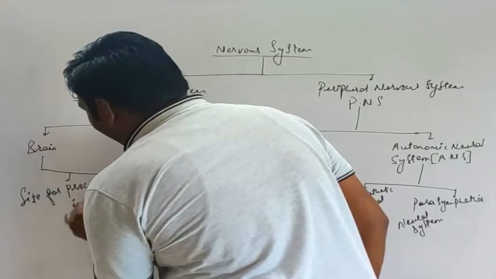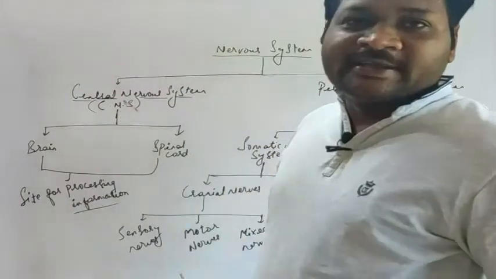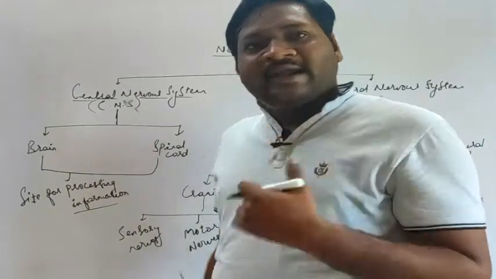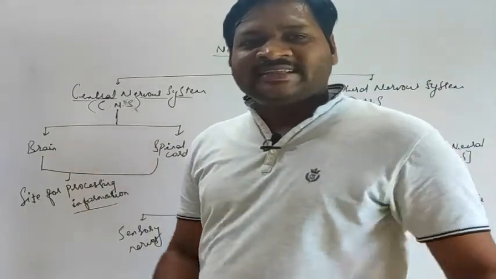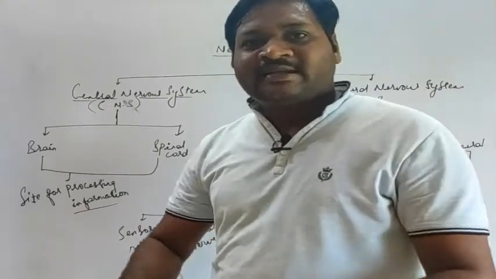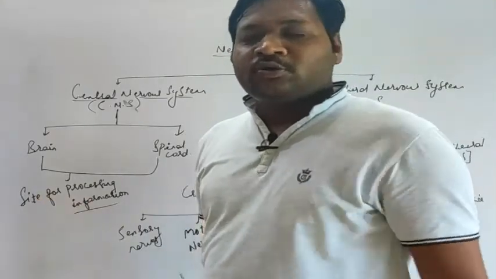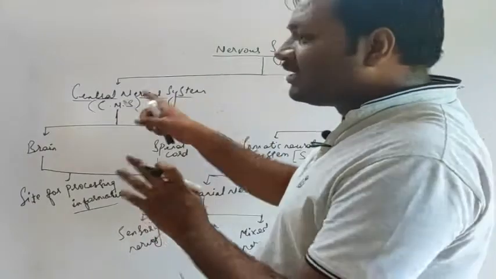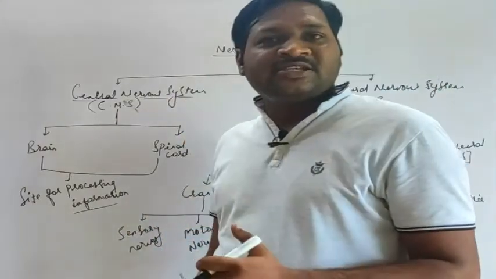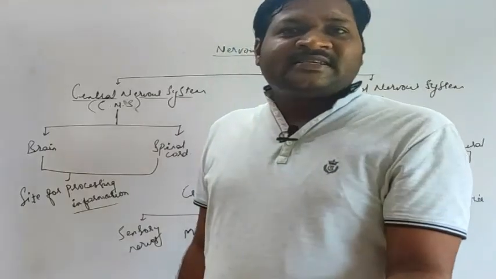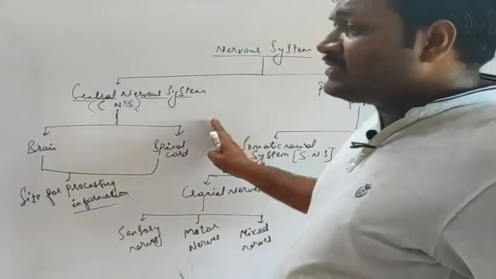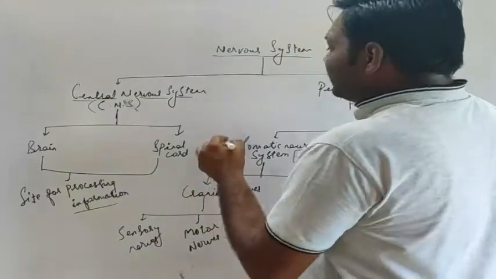In a computer also we have the central processing unit, CPU, which is nothing but the brain. It receives the message, that is the input, processes it and provides the output. Here also the brain, or the central nervous system, receives the messages, processes them, and again sends the messages. These messages are in the form of impulses.